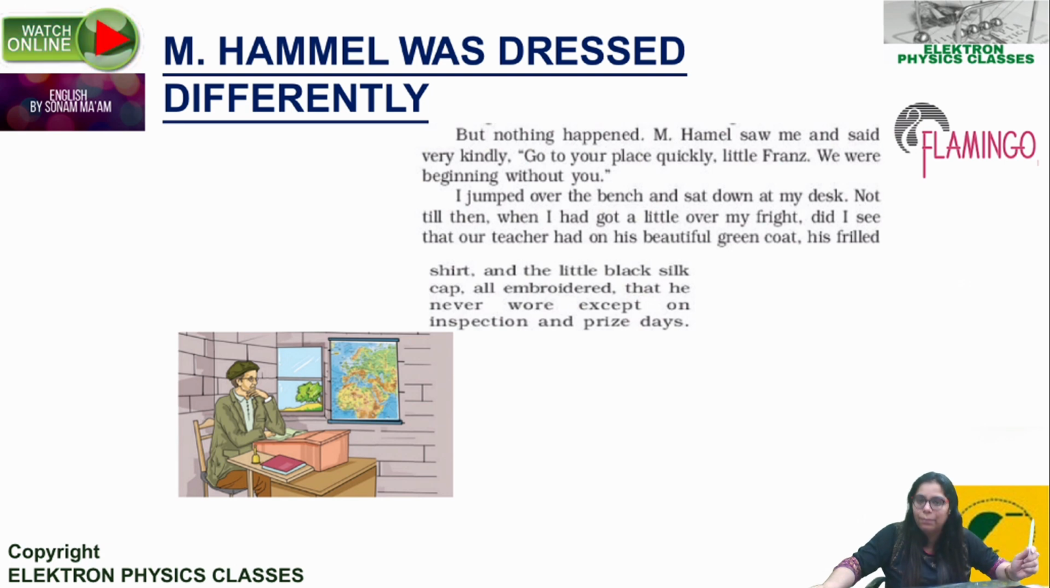Hamel saw me. Of course he had to go in front of everyone, so Hamel saw me and said very kindly. Just look at the words. Sometimes the narrator literally puts such beautiful words in the chapter. Hamel saw me and said very kindly, go to your place quickly, little Franz. We were beginning without you. So very kindly, very politely, Hamel tells Franz, what does he say? Go to your place quickly, little Franz. We were beginning without you. We were about to start the chapter without you.